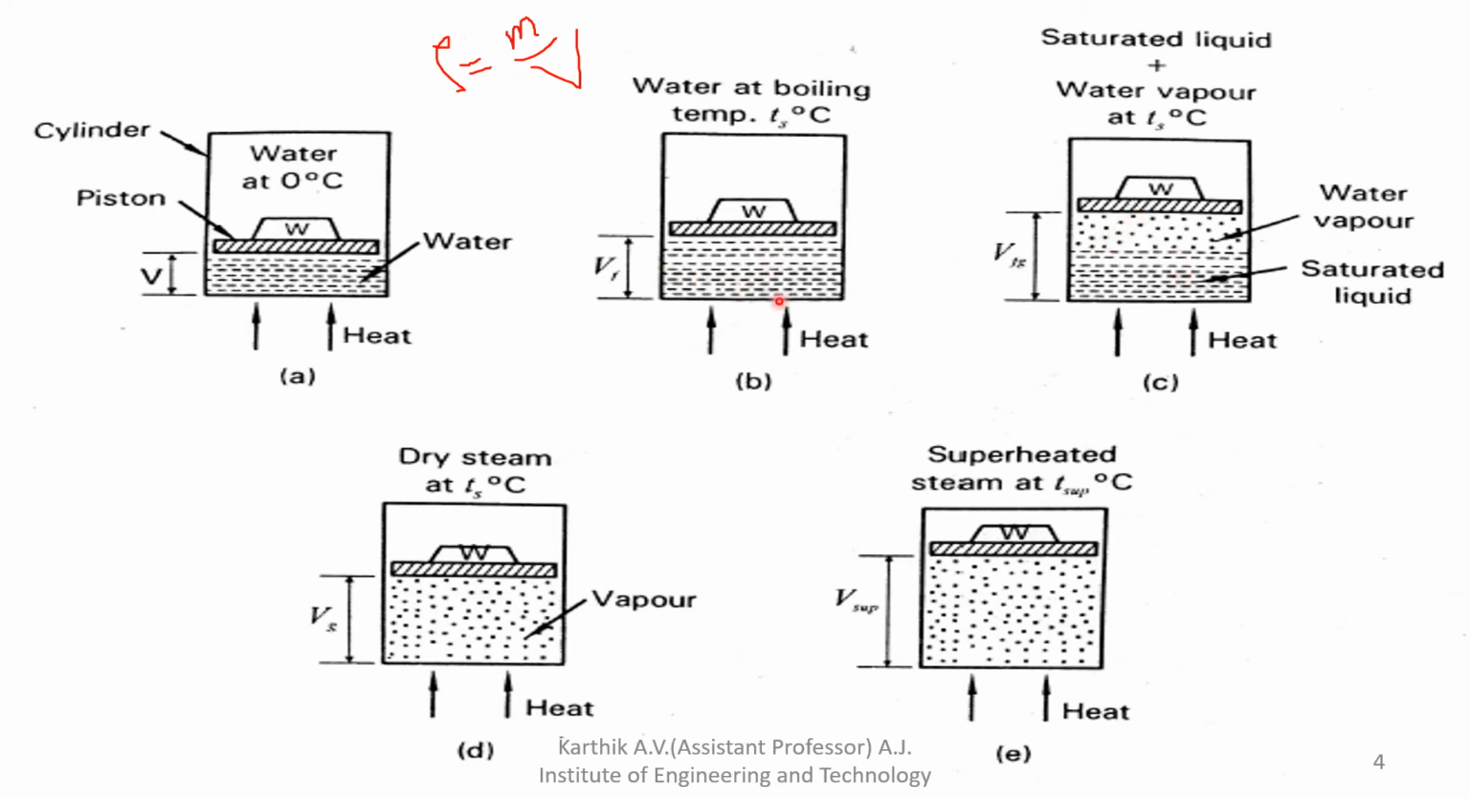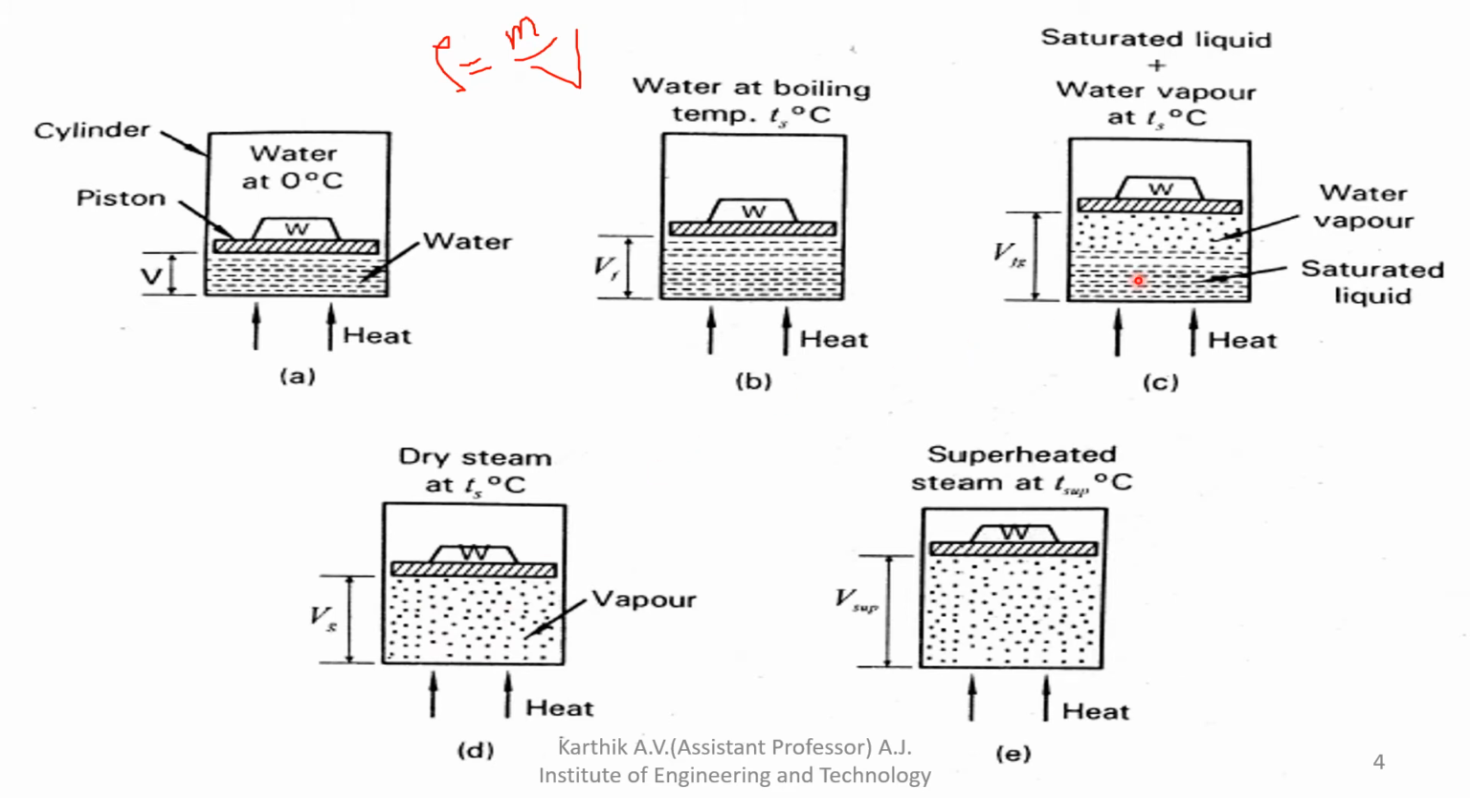Initially here it was wet steam. If you keep adding heat, slowly all the heat given to the water is utilized to convert water into steam, but the temperature remains the same. The volume varies a little bit, and the temperature remains constant here. Okay, next, further adding heat.